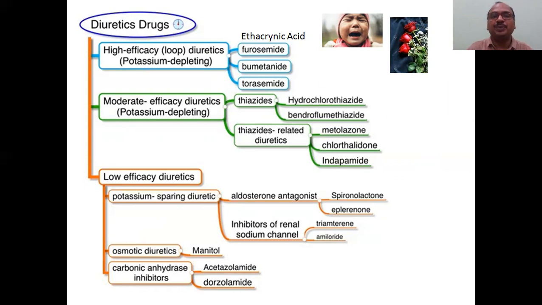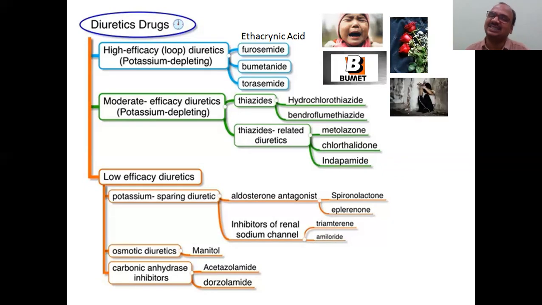Furosemide, bumetanide is one company. It is always torturing the thing. See here, bumetanide, B-U-M-E-T, bumet, torsemide, torture. See here, image, torture. The company is a very torturing company. Okay, now that is over.